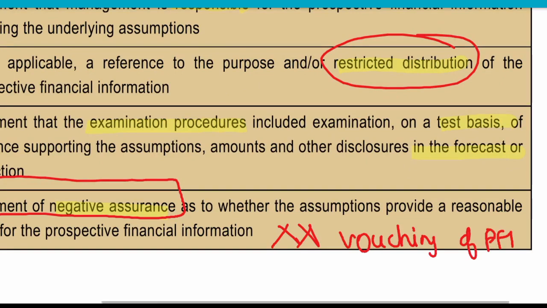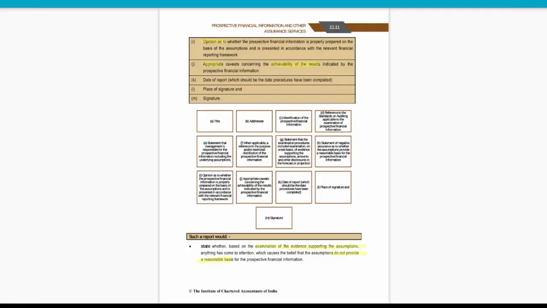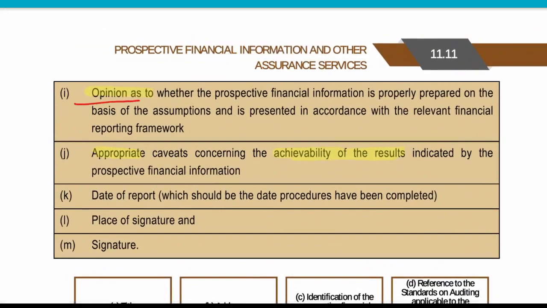We need to specifically mention this thing. Then at last we have to provide our opinion that okay, whether the prospective financial information is properly prepared on the assumptions and whether these assumptions are not unreasonable, right?